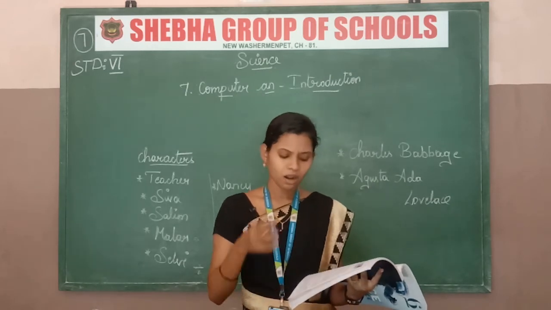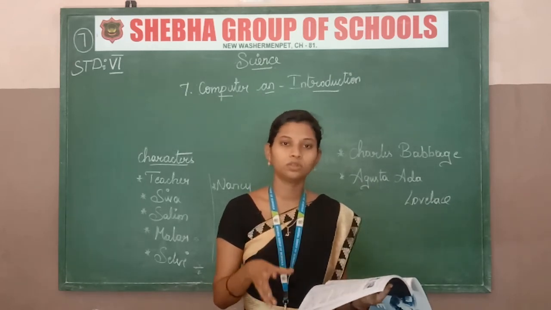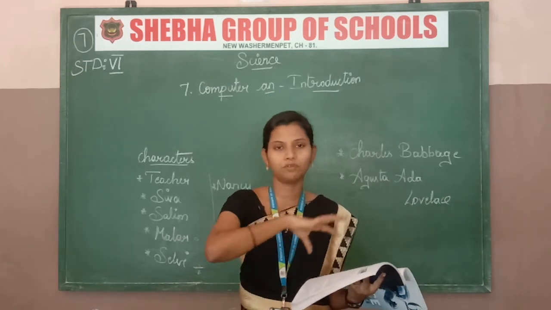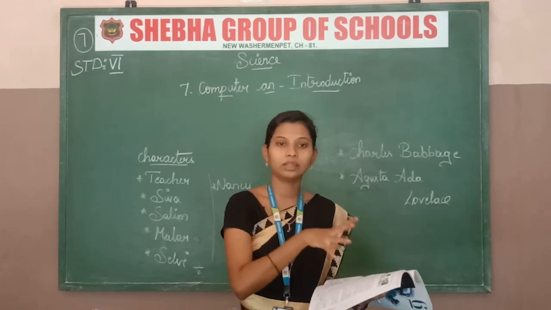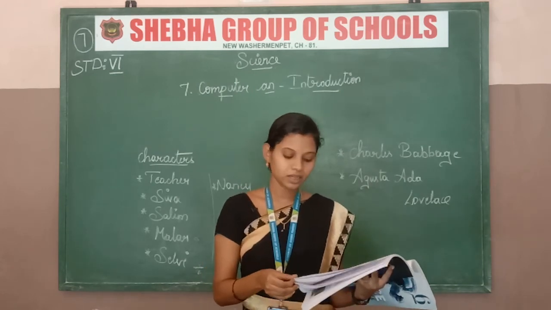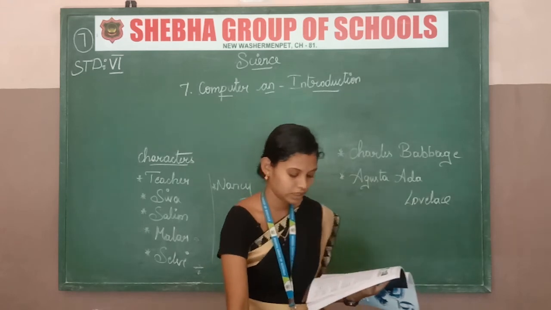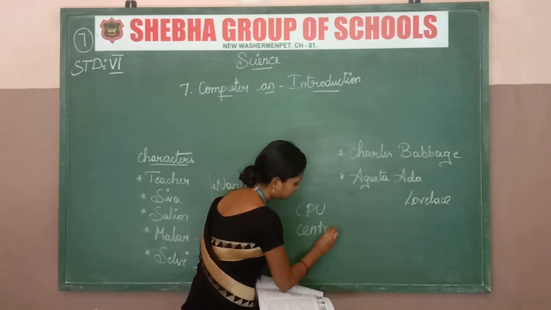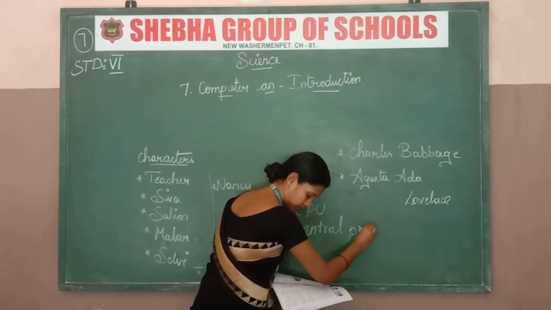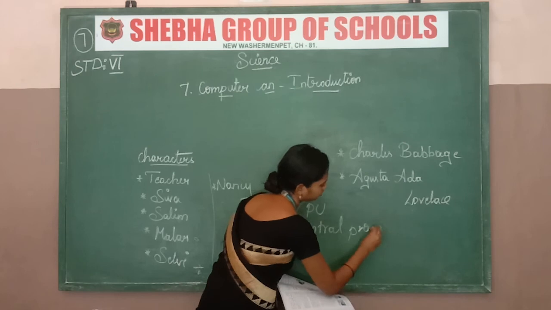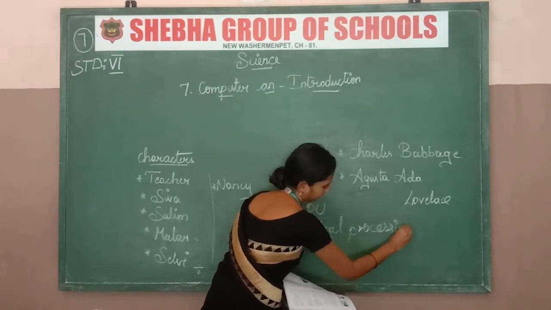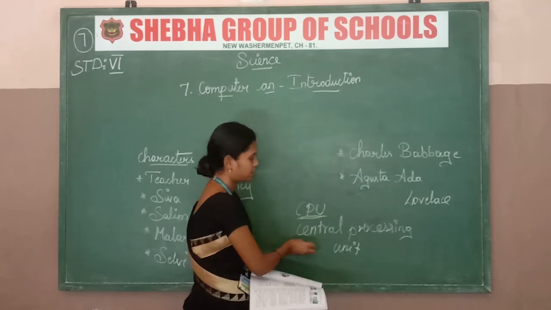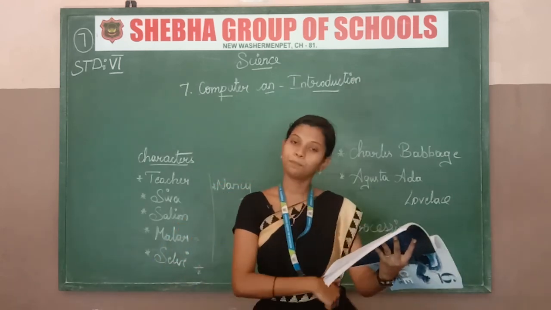And Nancy also asks, what is the CPU? CPU, everyone knows, is the brain of the computer. Every piece of information is processed in the CPU. The teacher says the full form of CPU is Central Processing Unit. This is the brain of the computer.